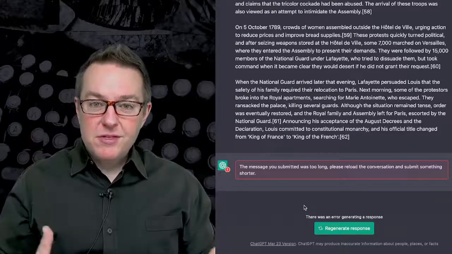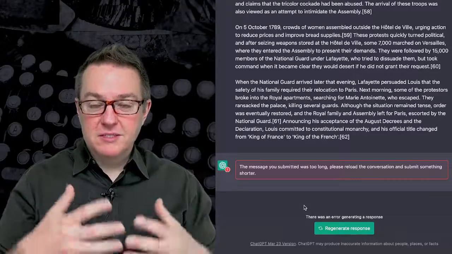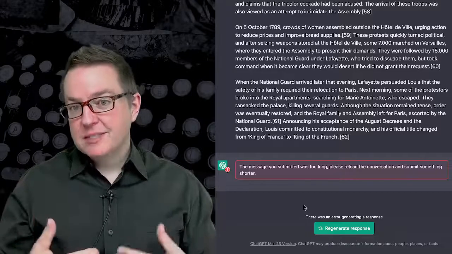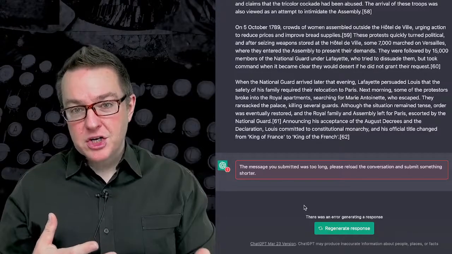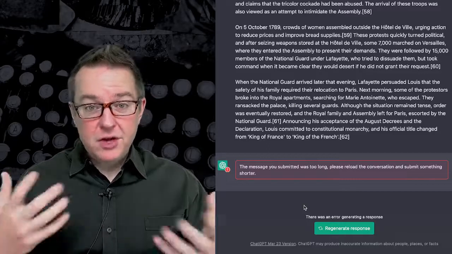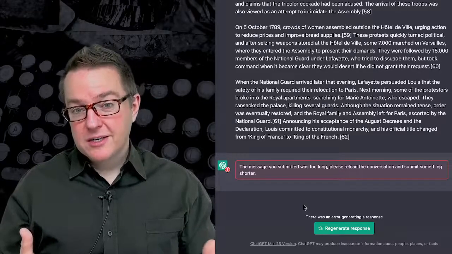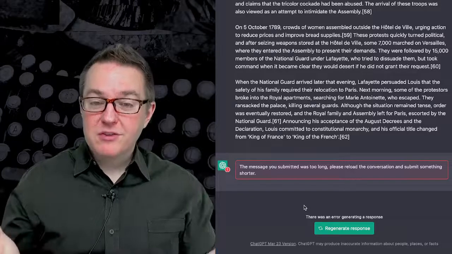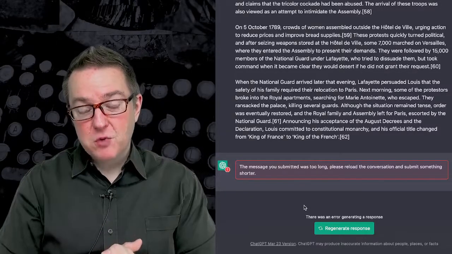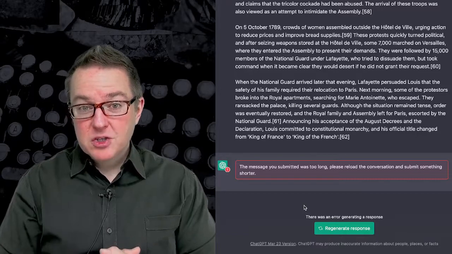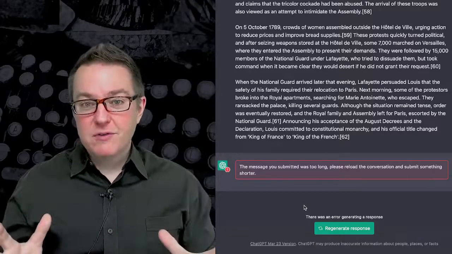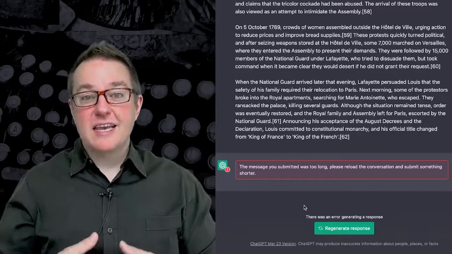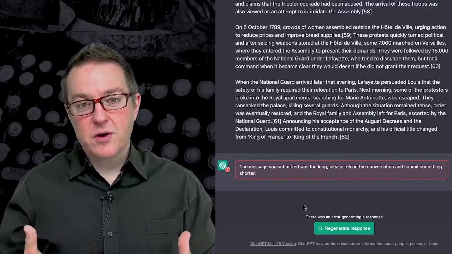Now, if we go back and we think about some of the things we talked about, some of the dimensions of prompt, one of the ways that we can use a prompt is to introduce new information that ChatGPT or another large language model wasn't trained on. So if we want to introduce new information to it, we have to be aware that there's a limit to the amount of information we're going to be able to give to it at once. So we may have all kinds of new information that we'd like to give to ChatGPT, but we can't just dump it all in at once and then say, now start reasoning on this. That's not the way it works.